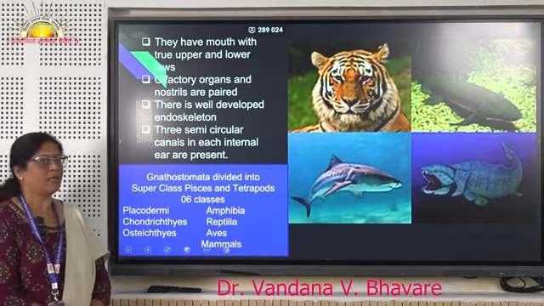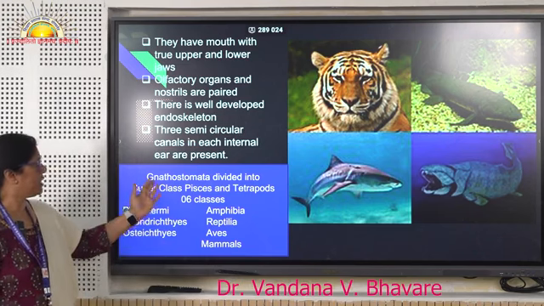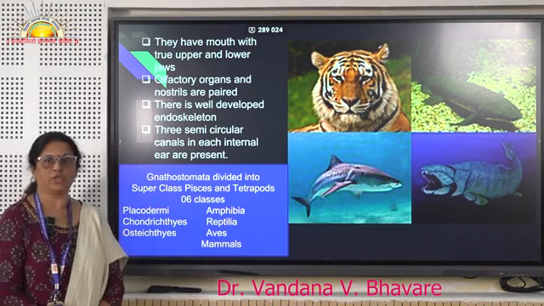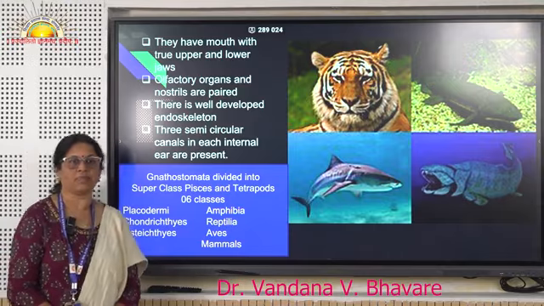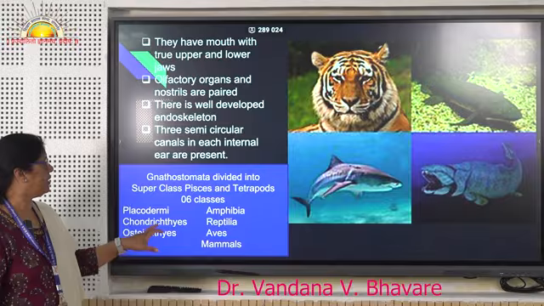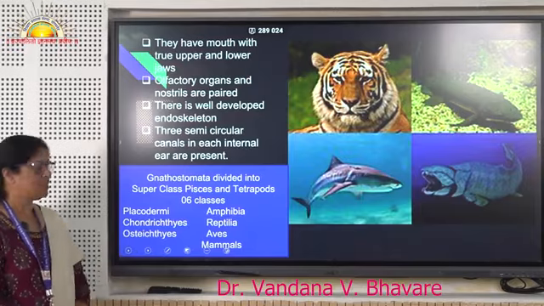These are some examples of higher vertebrates, which are Gnathostomata, having jaws. You know, the tigers and the higher class Pisces. All of them have jaws and a well developed brain as well as mouth parts.